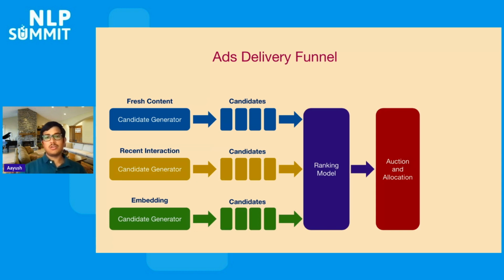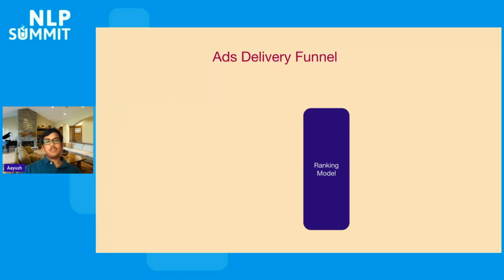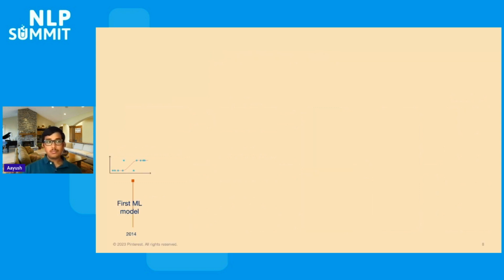Once we have the ranking of the ads with precise predictions, these are then passed to the auction and allocation phase, which also involves many other business logic in general before trying to find whether it's appropriate to show a particular ad to the user in that particular context. So all of this together brings the best experience on the platform. Now, the focus of this talk is the ranking model, and we'll go into some of the details about how this ranking model evolved over time.